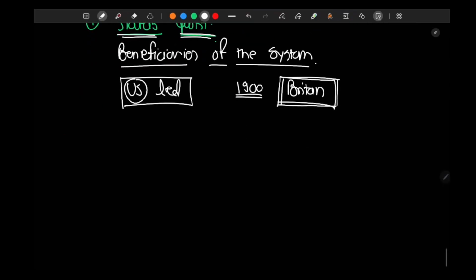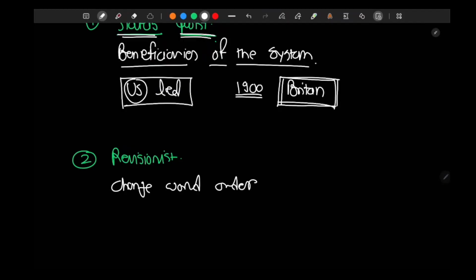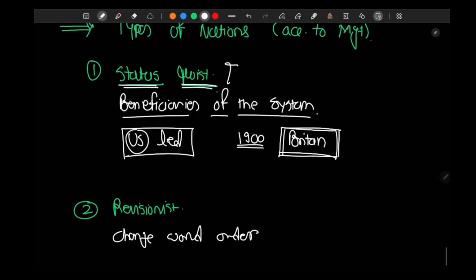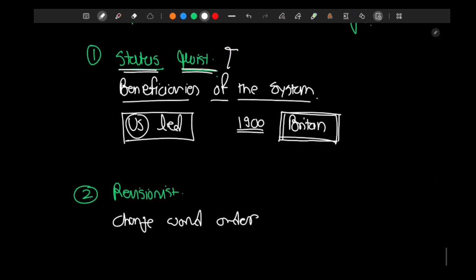Then there are revisionist nations, the states who want to change the world order. Status quoist means the people who want to maintain the status quo, because the status quo benefits them.